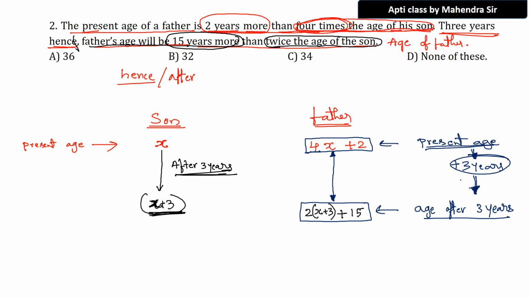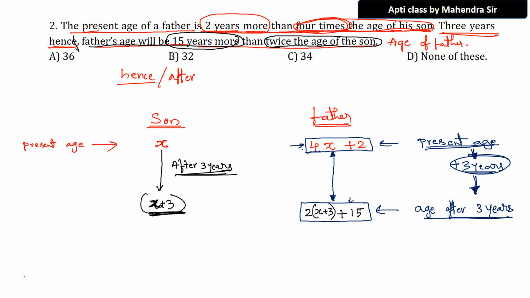Observe once again, slowly. Don't rush your mind, don't pressure your mind, very simple. What is this? Present age. What is this down here? It is the age after 3 years. That means for the present age, if you add 3 years, you will get the age after 3 years, or not? Fantastic. That is the hint that we are going to get now. From there only we have to drag the answer.